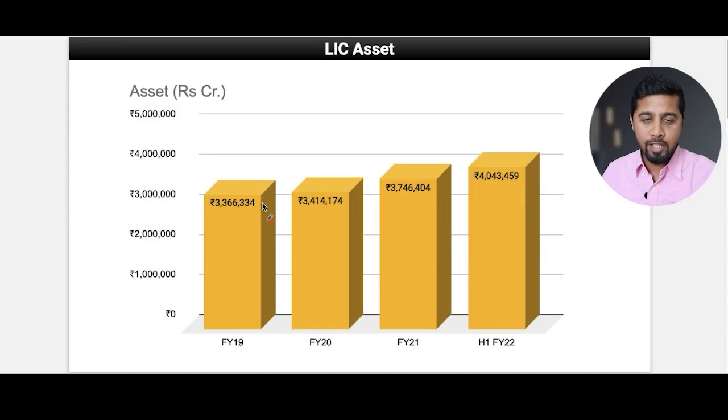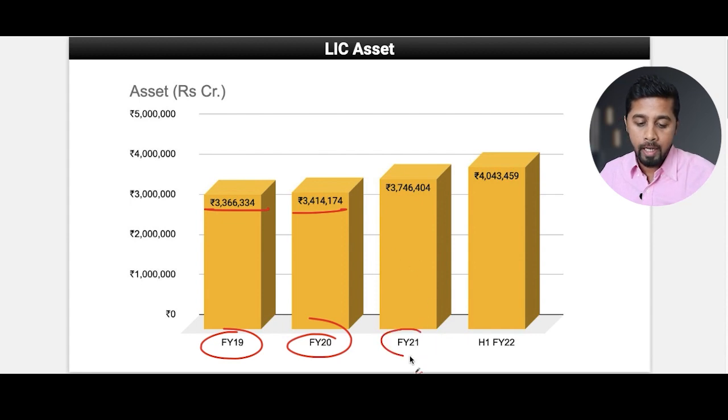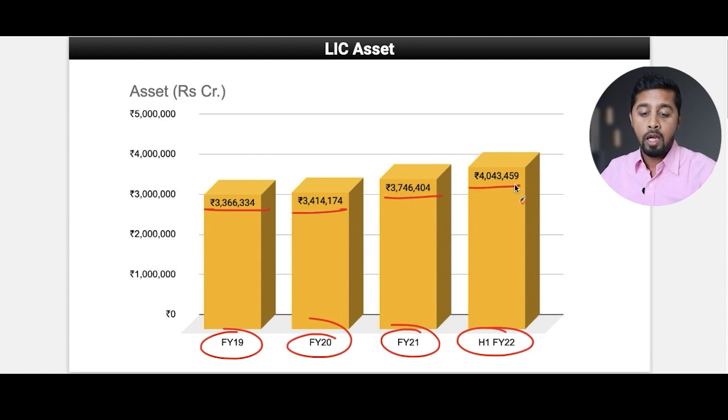So if you look at the assets of LIC, in FY19 it stood at 33.66 lakh crore. Then in FY20 it was 34.14 lakh crore. In FY21 it was 37.46 lakh crore. And in H1 of FY22 it was 40.43 lakh crore rupees.